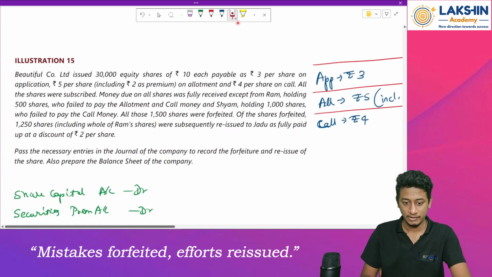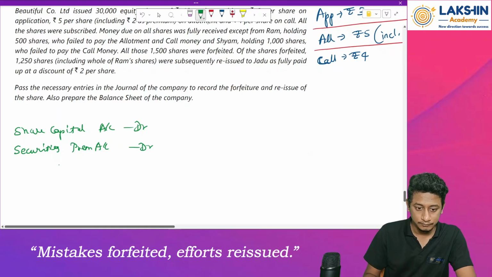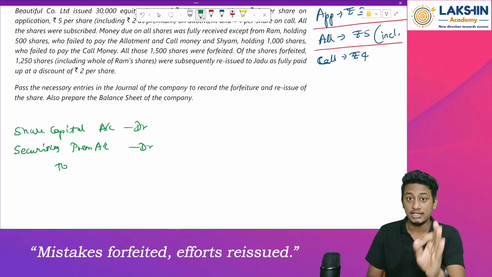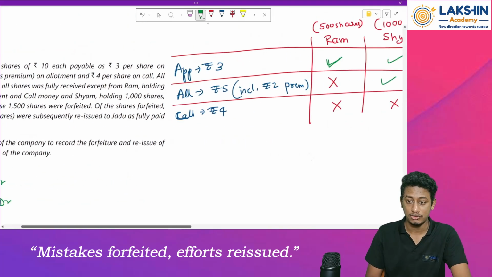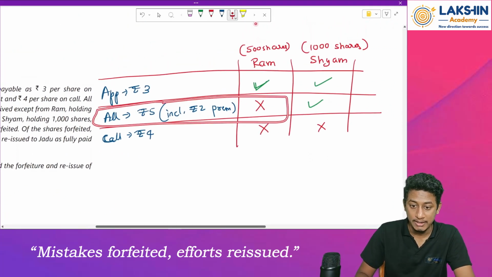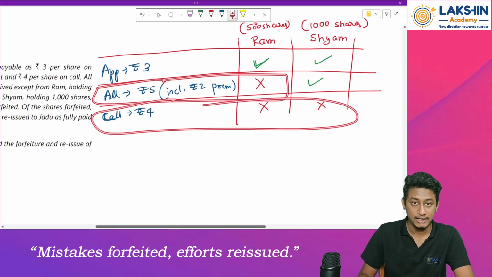Okay. Then two, write down the entries where the money is not yet received. So look at the mind map again. Where all is money not received? On allotment, then on call, right?